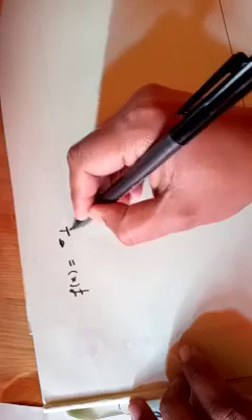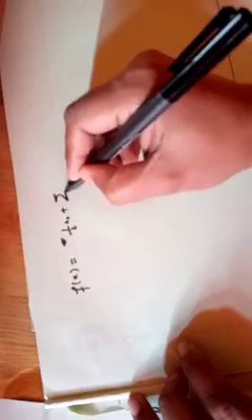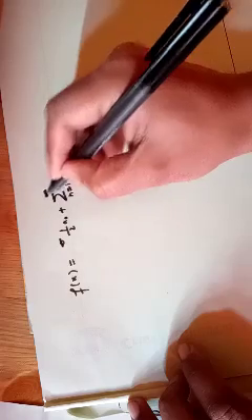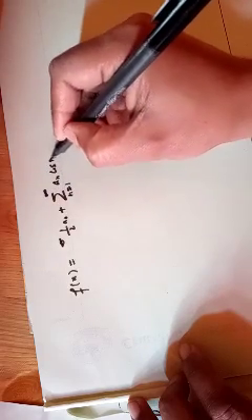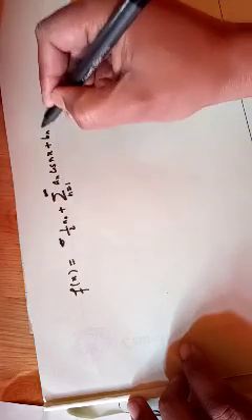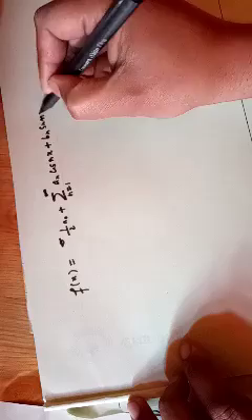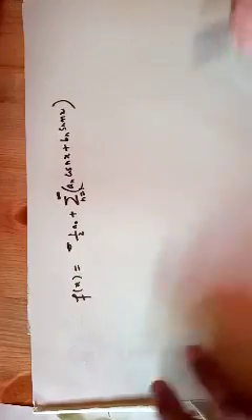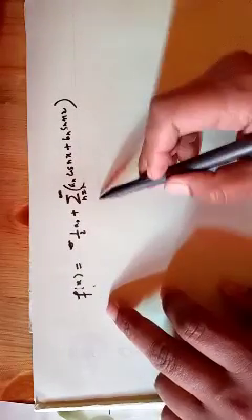If f(x) is equal to 1 by 2 a naught plus the summation n runs from 1 to infinity of a_n cos nx plus b_n sine of nx, this series, how is f(x) related to these coefficients?